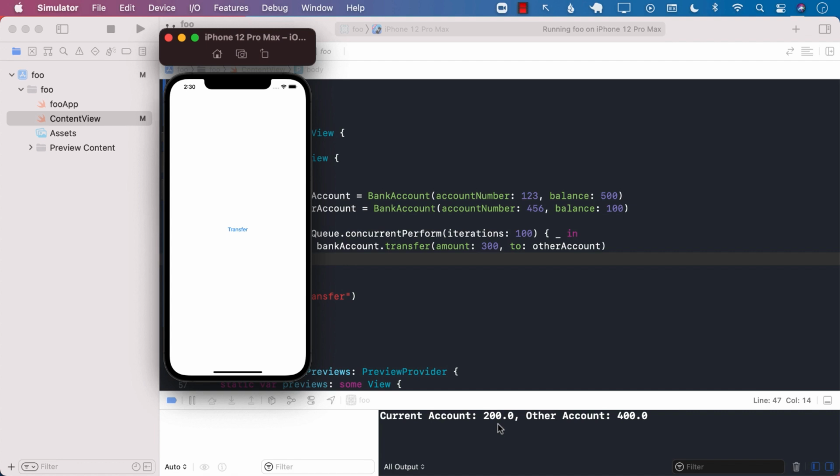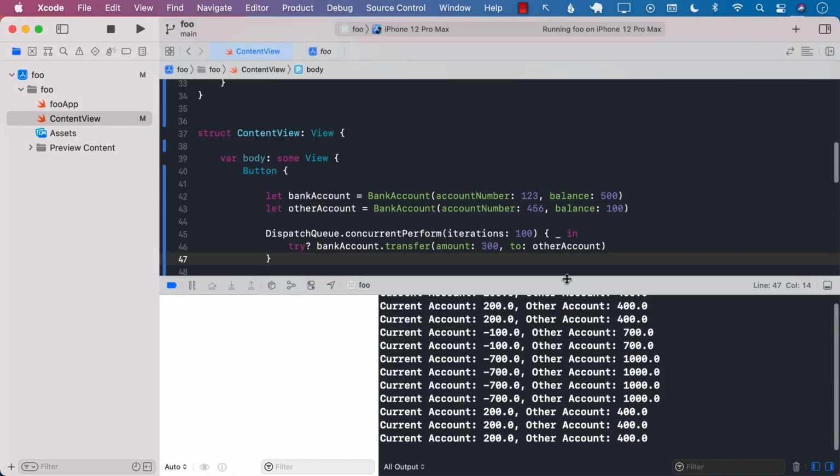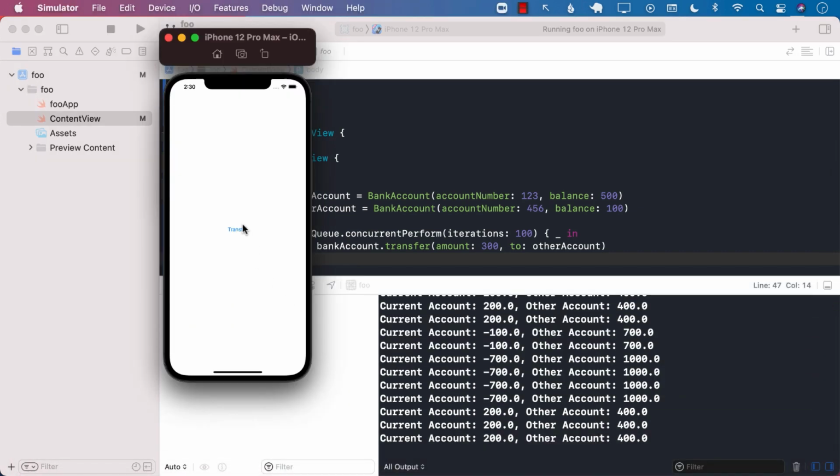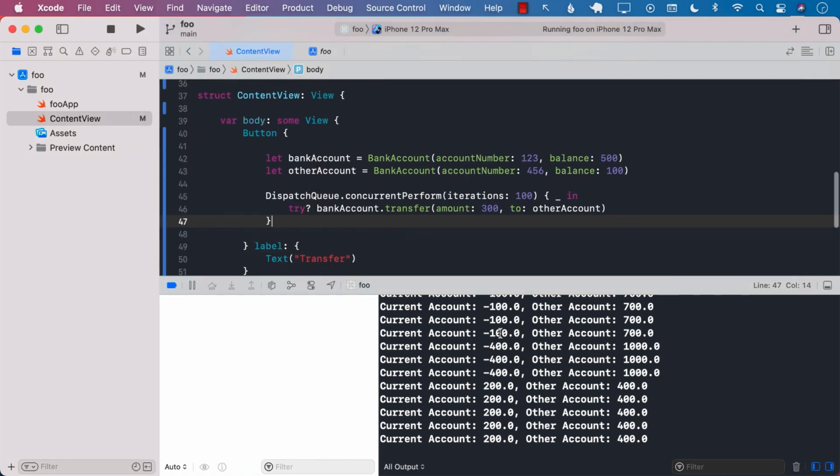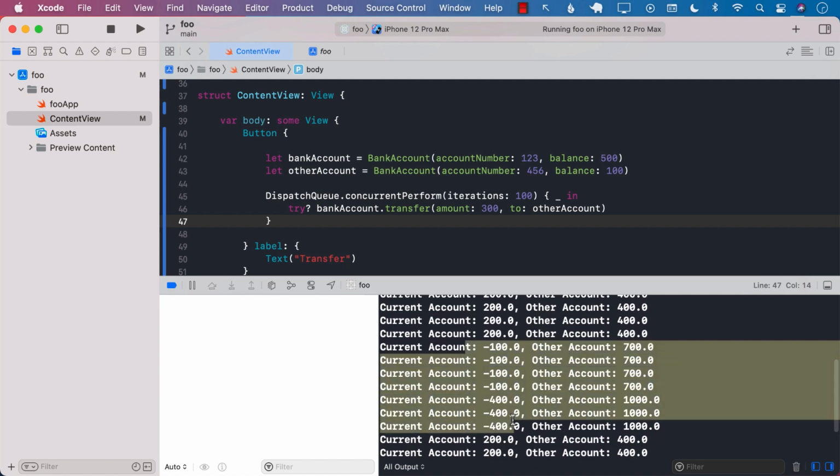If you are transferring $300, the current account has $200 because 500 minus 300 is 200, and the other account already had $100, so 100 plus 300 is 400. So that's correct. But if you try to run this a number of times, you can see that it's all over the place. The reason is that you are trying to run concurrently, and we don't know which thread is going to get access first to the transfer function and which one is going to get returned. So sometimes it produces the correct result, but sometimes it can produce some weird result.